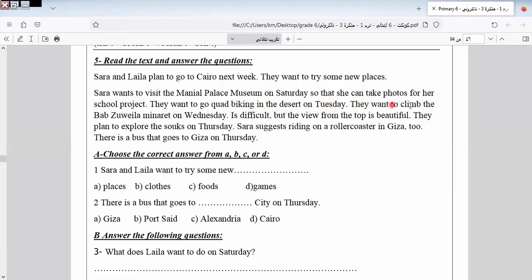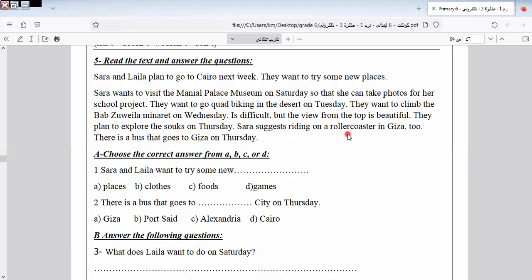On Tuesday, they want to climb the Bab Zuweila minaret. On Wednesday it is difficult, but the view from the top is beautiful. They plan to explore the souks. Souks here means markets, as we know them, in the local language. They explore the souks on Thursday.